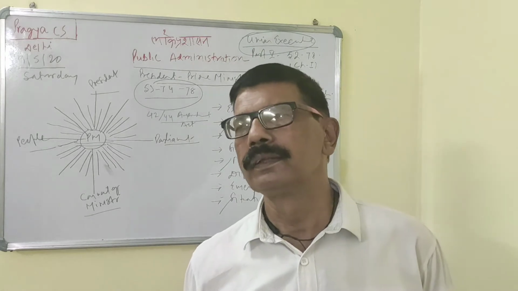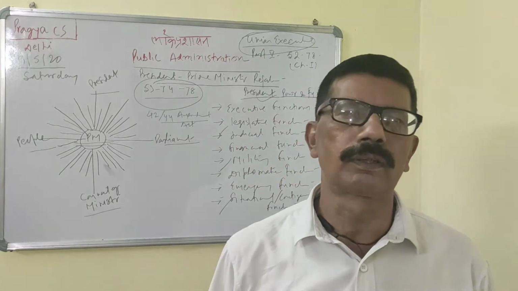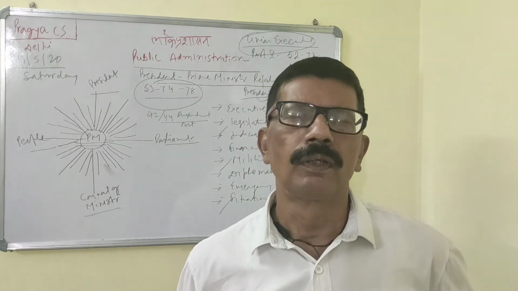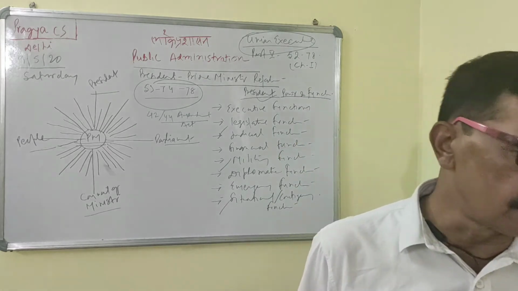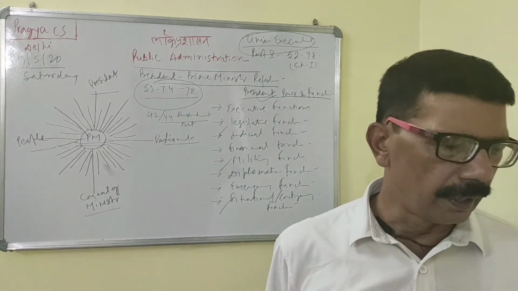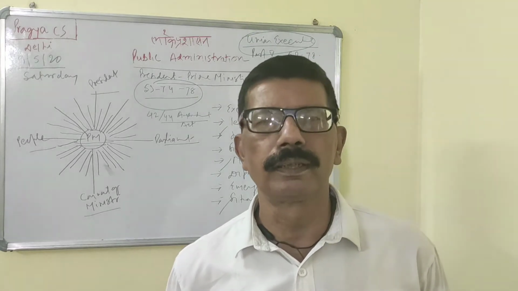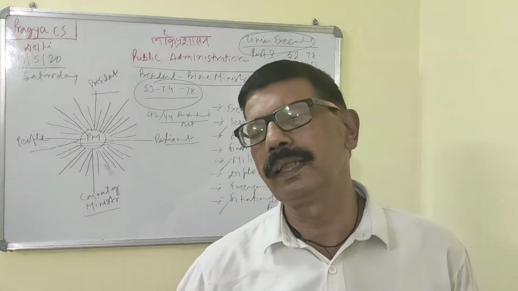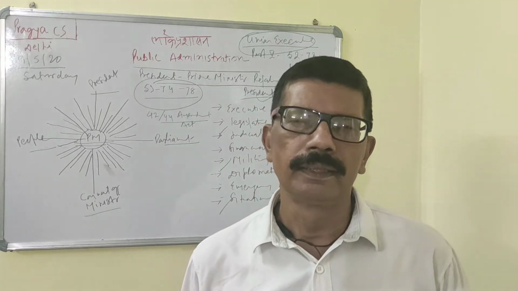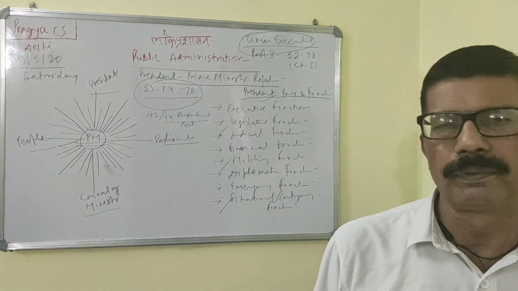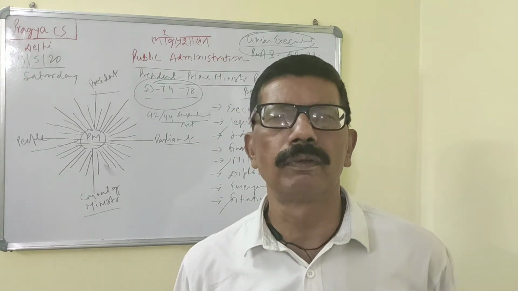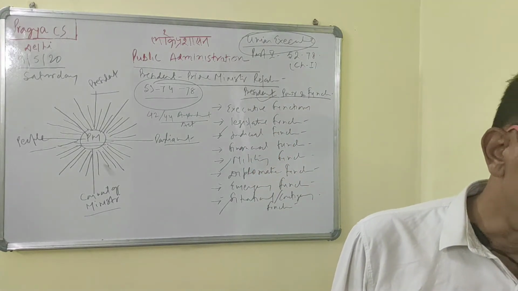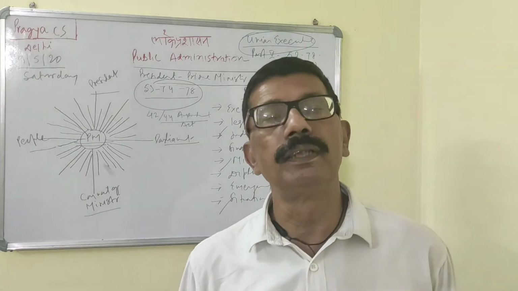There is an electoral college consisting of elected members of both houses of Parliament and elected members of the state legislatures, all state legislatures including Pondicherry and Delhi. Getting the point? Article 56 deals with the term of the President, that it is 5 years, but he can give his resignation to the Vice President even before his term, and he can be removed on the charge of violation of the Constitution through impeachment. Article 57 deals with eligibility for re-election.